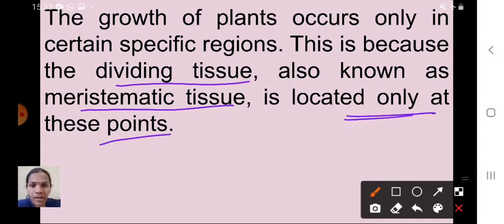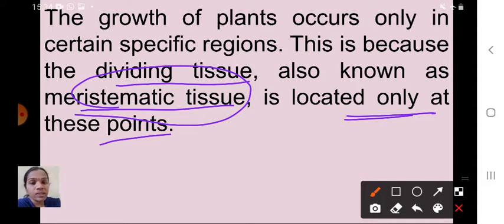So plants contain a specific dividing tissue, which is called what? Meristematic tissue. This tissue is responsible for the growth of the plant. The meristematic tissues are located at particular points of the plant. That's why only that specific region of the plant is getting growth.